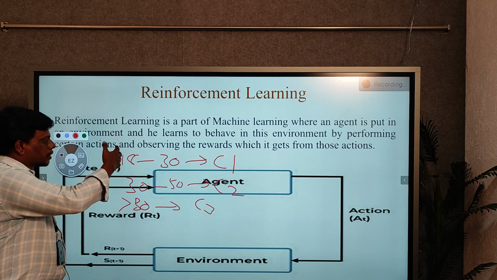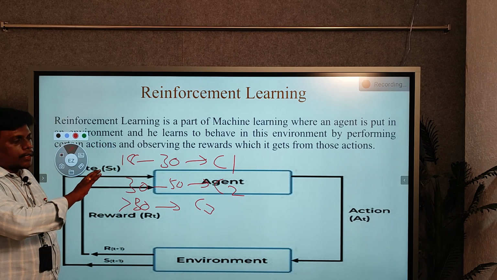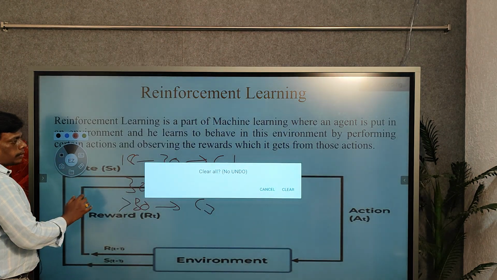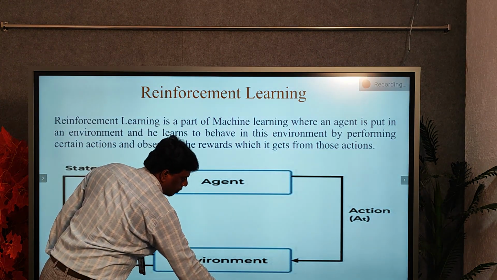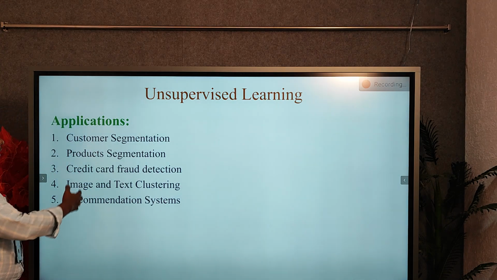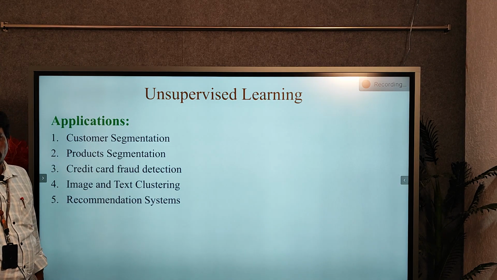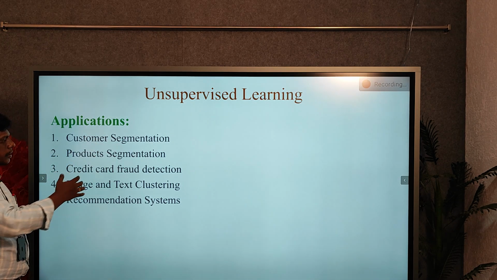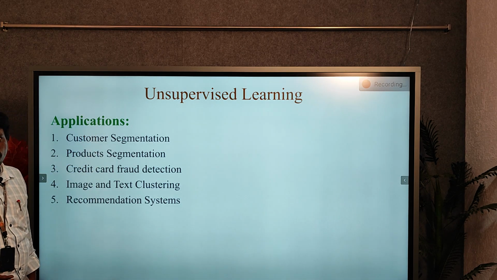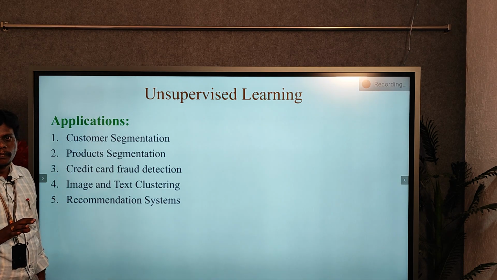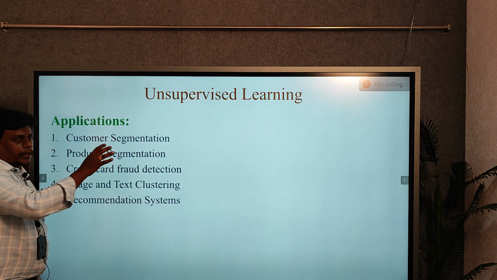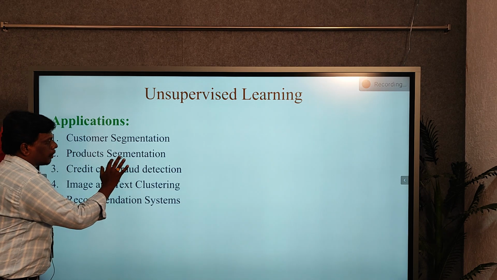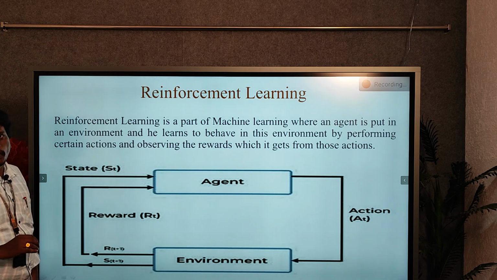So based on the ages of the customers, it is divided into groups, and that is called customer segmentation. The same goes for product segmentation. In any shopping mall or any online shopping site, we can see different kinds of products in particular groups, right? Electronic devices, home appliances, and so on.